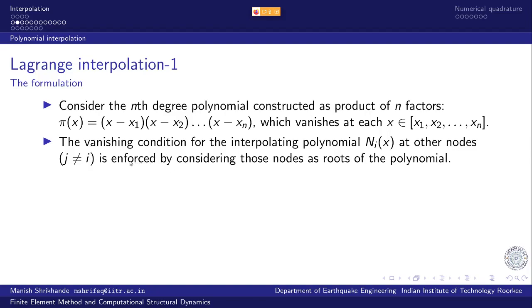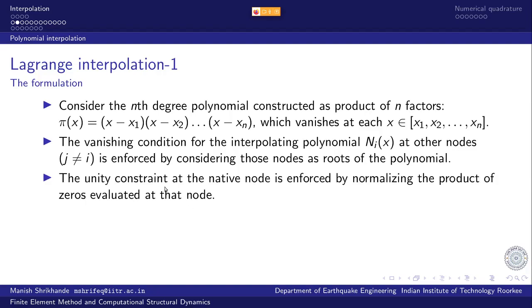So that is what we do. The vanishing condition for the interpolating polynomial Ni(x) at other nodes, that is j not equal to i, is enforced by considering those nodes as the roots of the polynomial. And so one condition is satisfied. What to do about the other condition? The unity constraint at the native node is enforced by normalizing the product of zeros evaluated at that node.